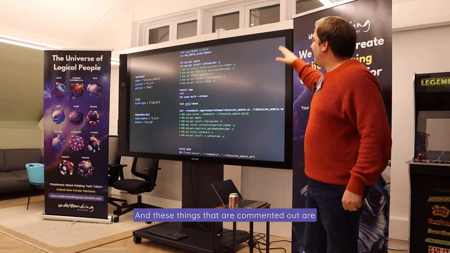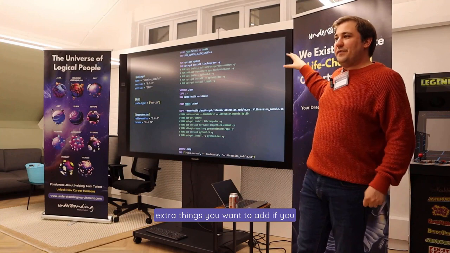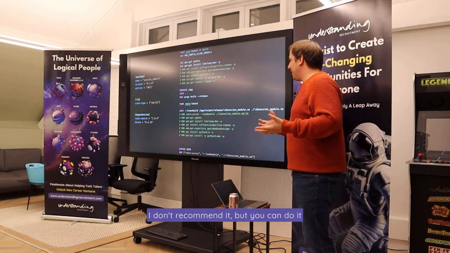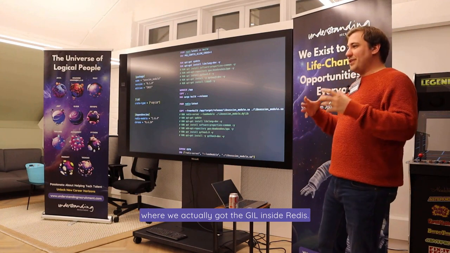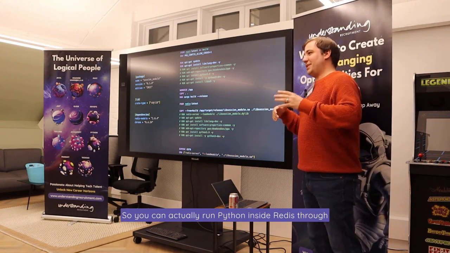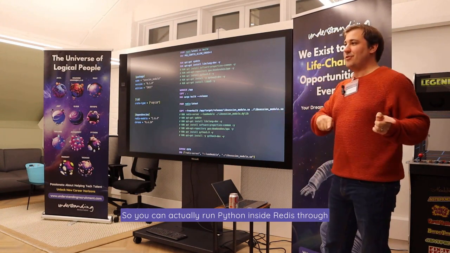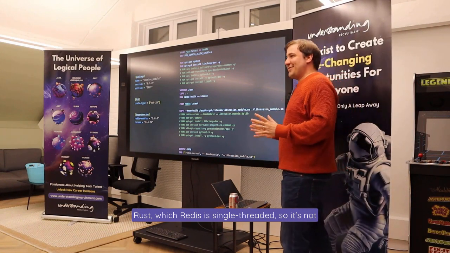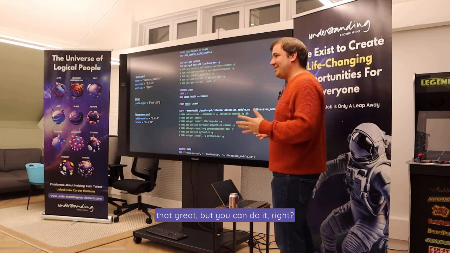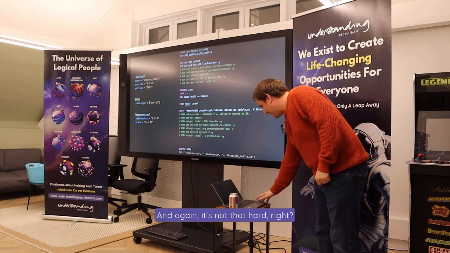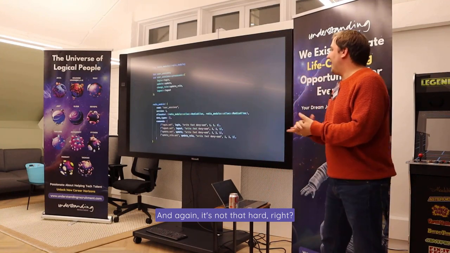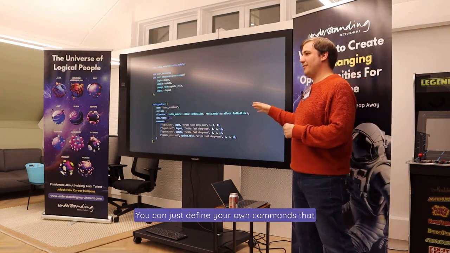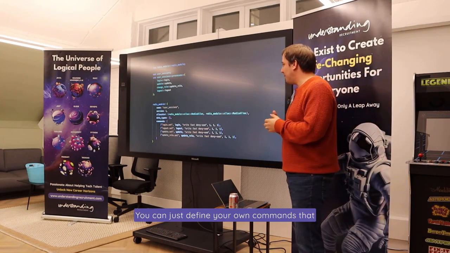And these things that are commented out are extra things you want to add if you actually want to put Python in there. So we kind of played around. I don't recommend it, but you can do it, where we actually got the GIL inside Redis, so you can actually run Python inside Redis through Rust. Redis is single-threaded, so it's not that great, but you can do it. And again, it's not that hard. They've got lovely macros. You can just define your own commands that we pass in.